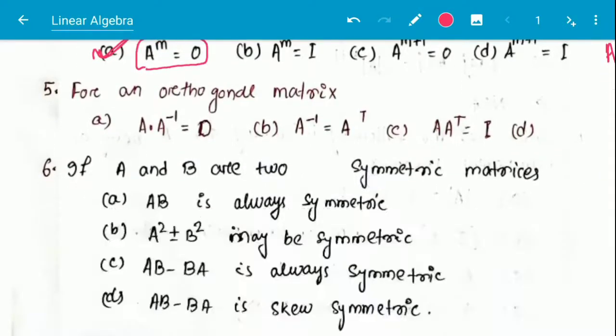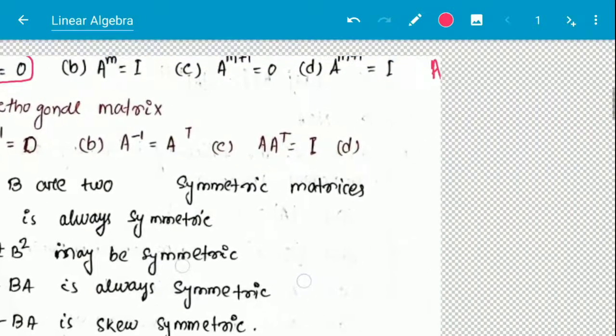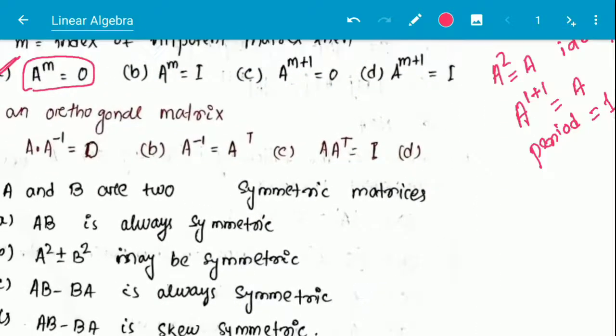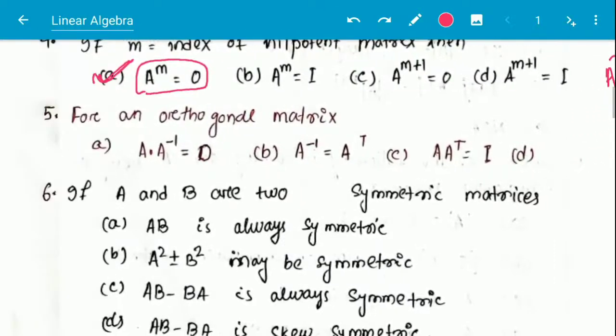Next question, for an orthogonal matrix, which statement is correct? Option A, A inverse is equal to 0 or null matrix.